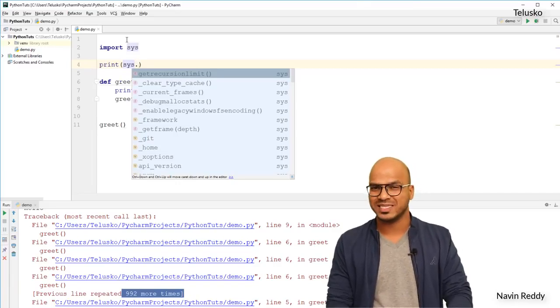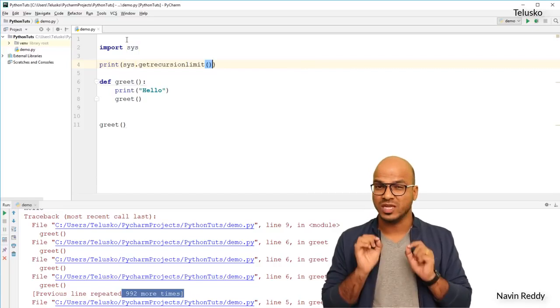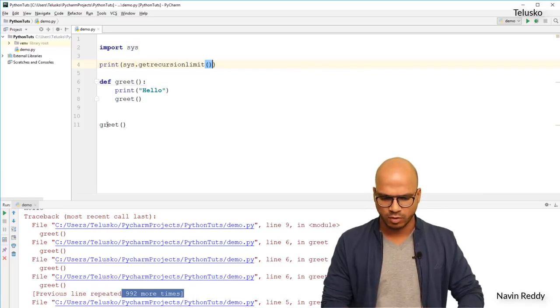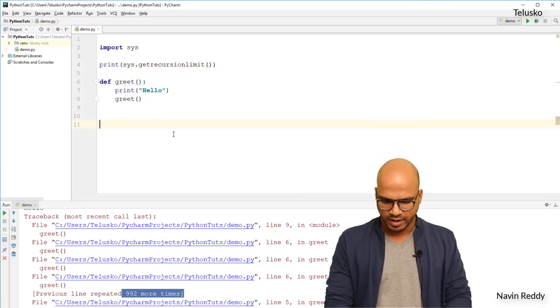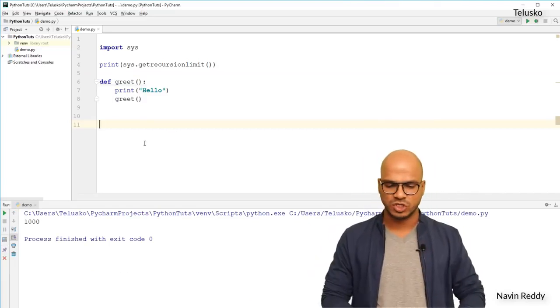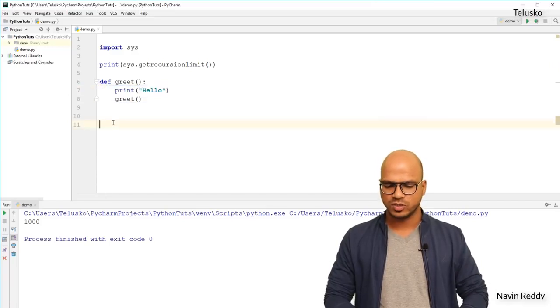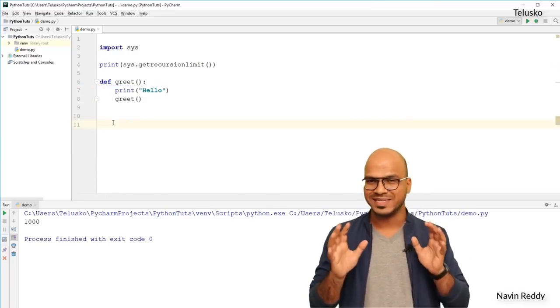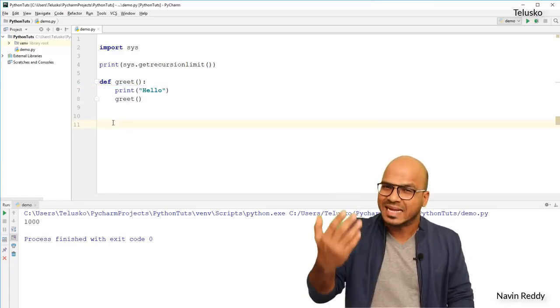You can see that the moment I say sys dot get recursion limit, it will give you the limit here, and I will not call greet at this point. Remove that. And if I run this code, you can see the limit is 1000. I'm not executing this function greet, so I'm not calling greet, so it will not get executed. So the limit is 1000. Okay, we got that. How do I increase the limit?